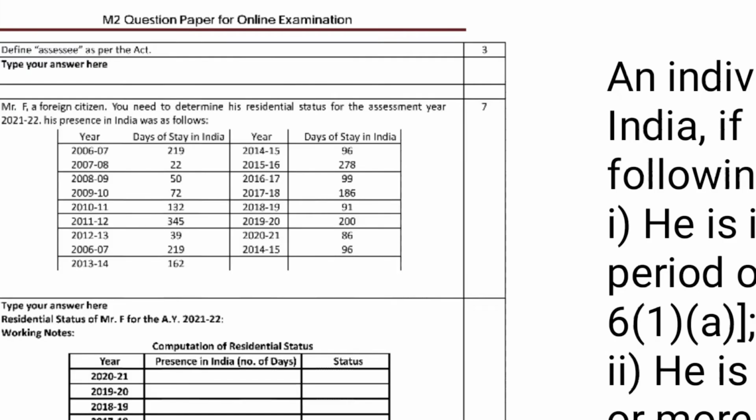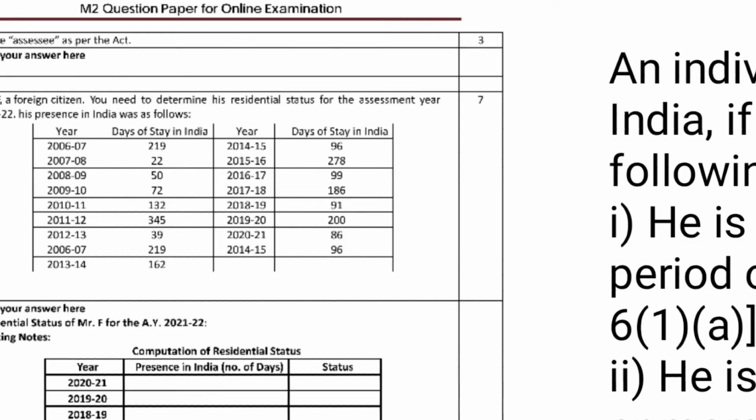Question 3A is defined as per the Act. Assessee as per section 2(7) means a person by whom, according to section 2(7), don't forget section numbers. If you write the section number, the examiner will be impressed and give good marks. An assessee means a person by whom any tax or any other sum of money is payable under this Act is called an assessee.